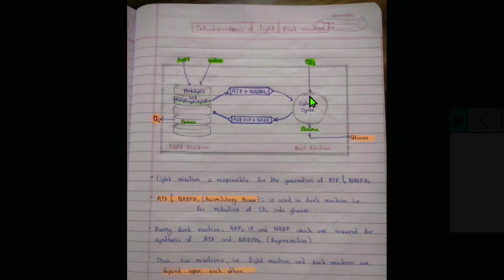And then during dark reaction the ADP, inorganic phosphate and NADP, which are required for synthesis of ATP and NADPH2, are regenerated, meaning regeneration of these molecules takes place, and thus two reactions, that is light reaction and dark reaction, depend upon each other.